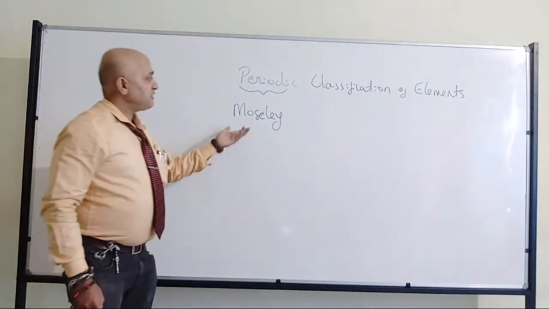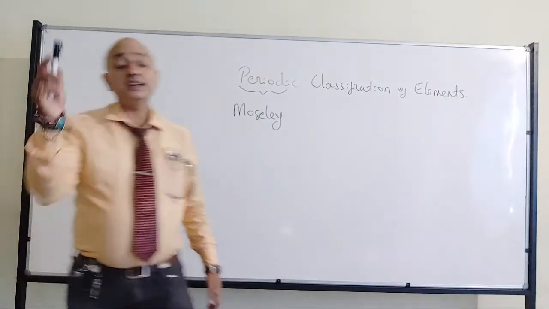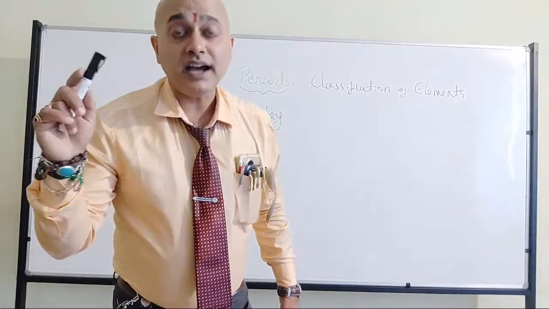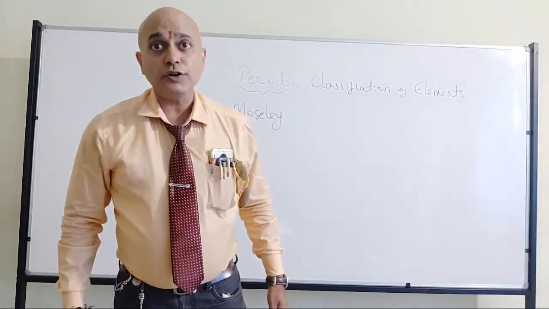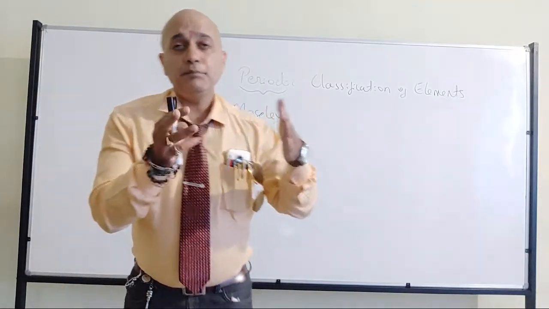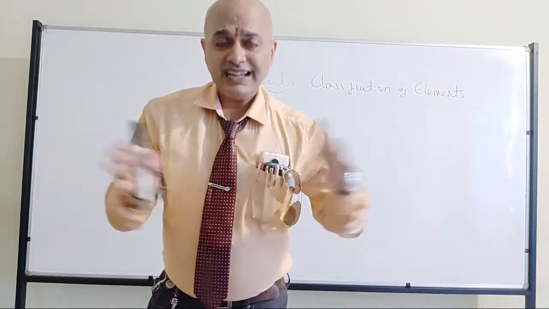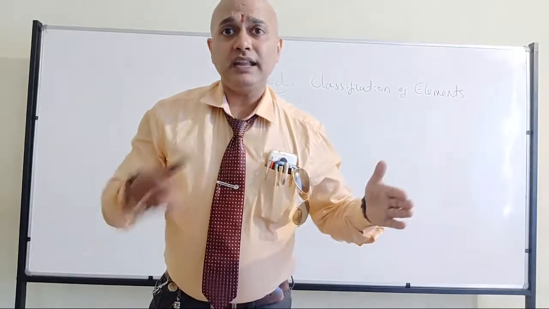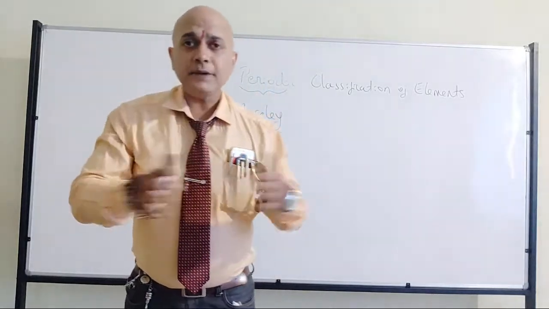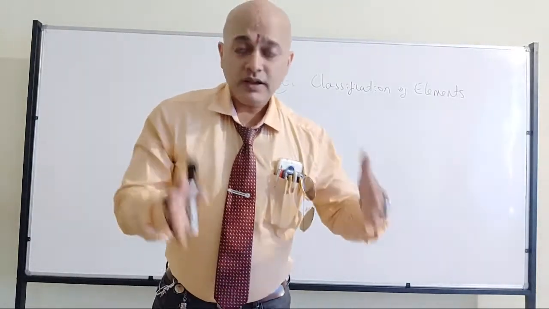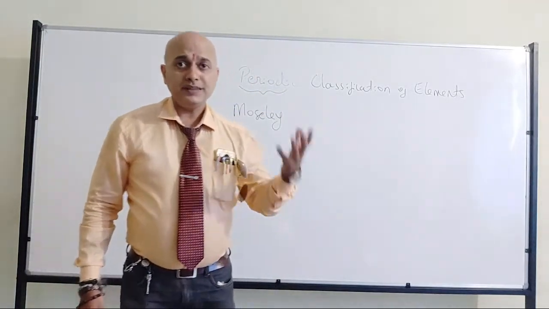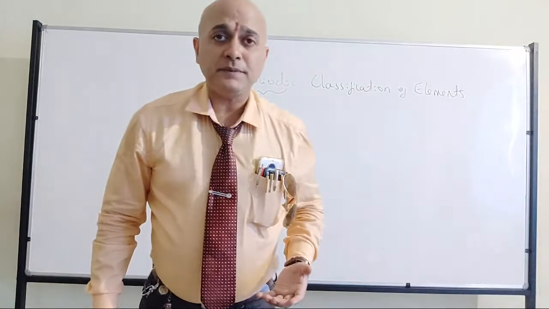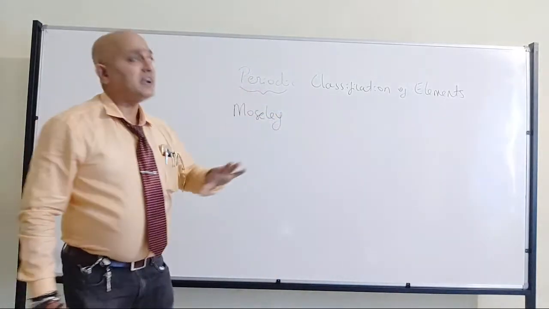Another person, Arthur, also contributed along with Mendeleev, but independently. Even Arthur had a contribution in making the periodic table, but we'll consider Mendeleev's.